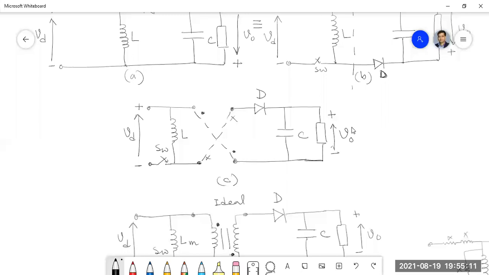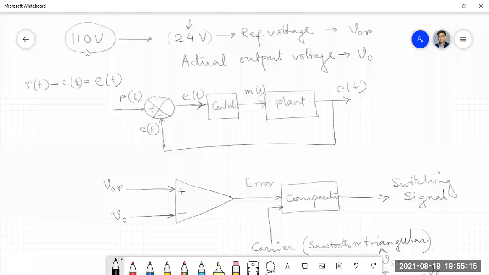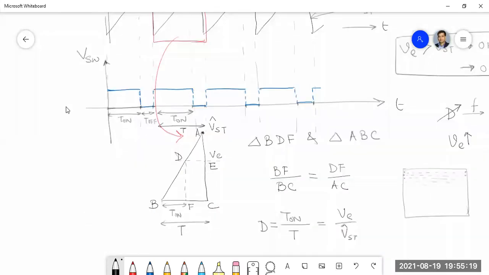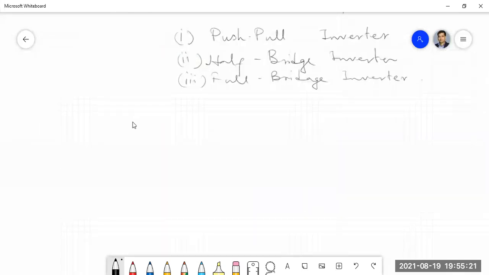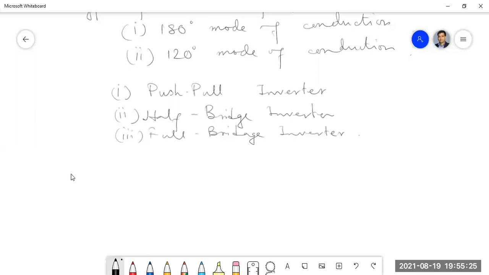The last page. The classification of VSI according to topology, that one. Thank you, sir. According to the topology, there are 3 types: push-pull inverter, half-bridge inverter, and full-bridge inverter. Push-pull inverters are a very basic topology where the number of switches is very less.